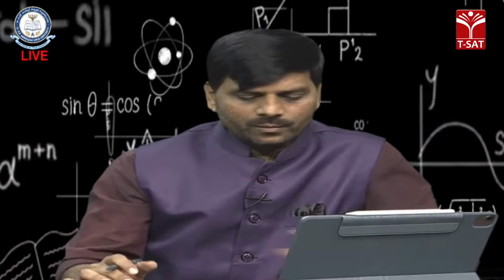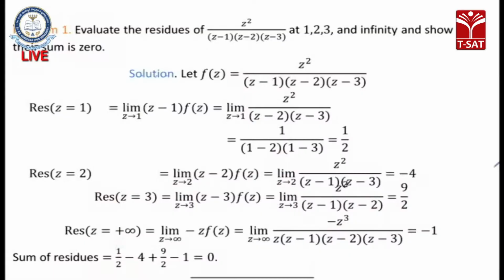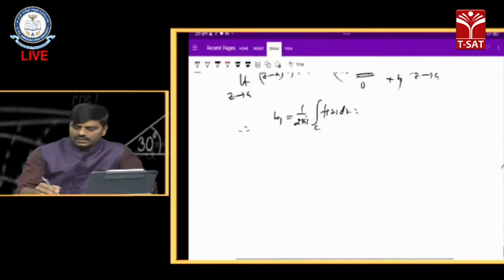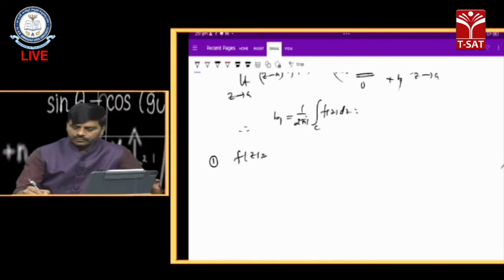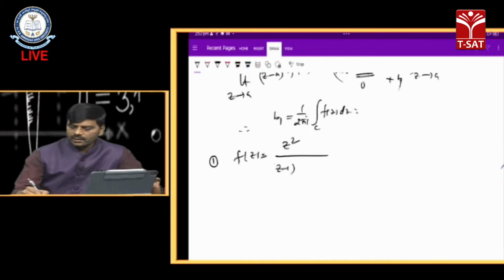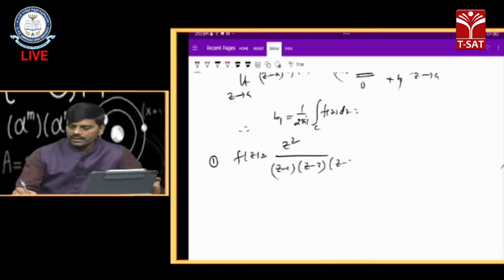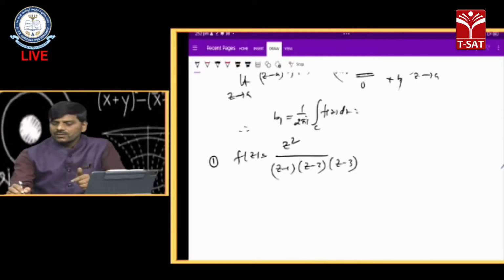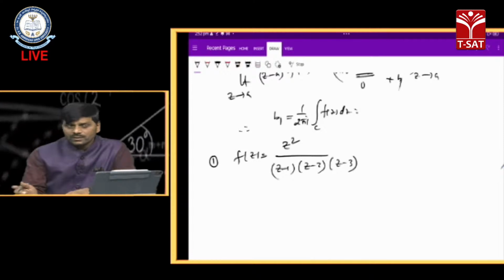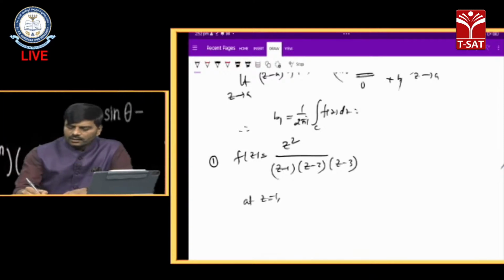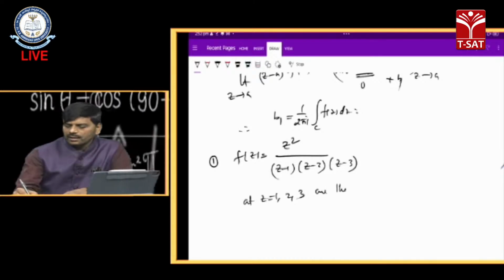So let us choose the first problem here. Evaluate the residues of z square by z minus 1 into z minus 2 into z minus 3 about the singularities z equals 1, 2, 3 and at infinity. So let us discuss this. Take f of z equal to z square by z minus 1 into z minus 2 into z minus 3. Let us discuss the residues of this function at its singularities. What singularities are there here? The denominator should be equal to 0, so z equals 1, 2, 3 are the singularities.